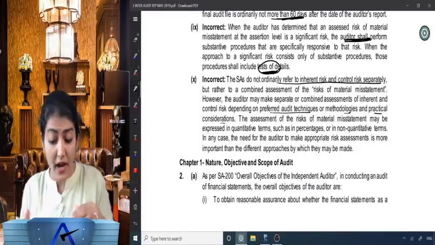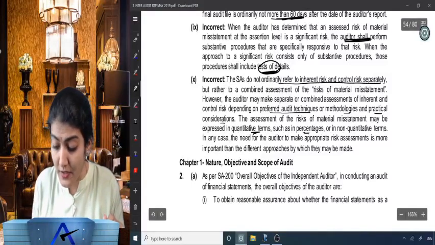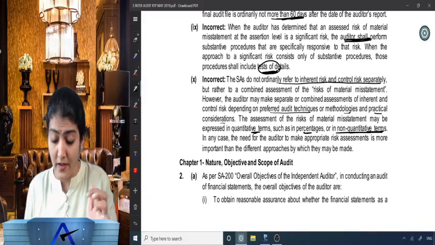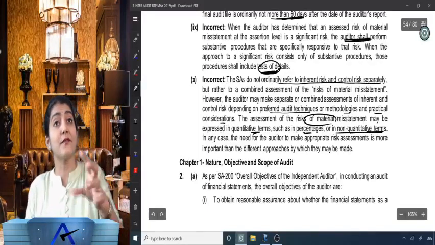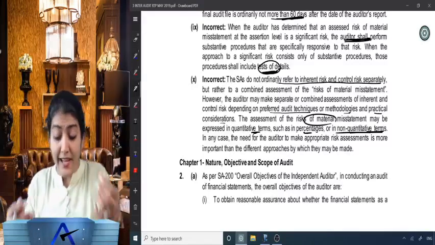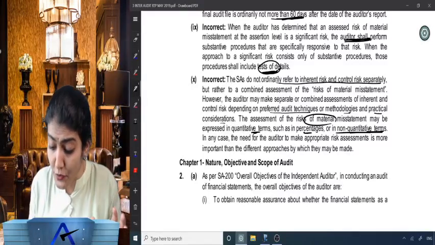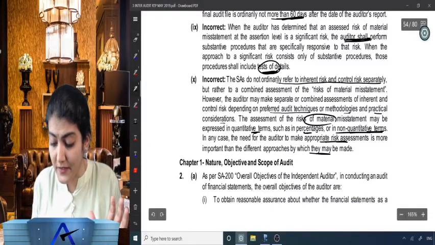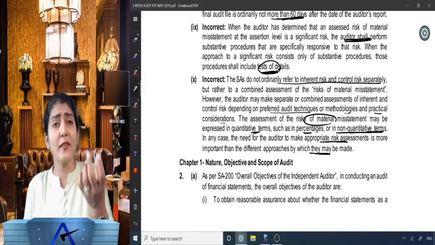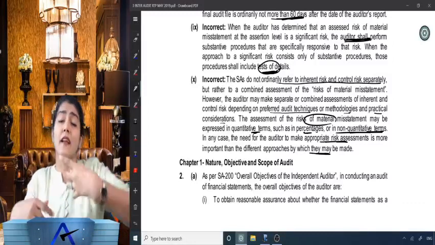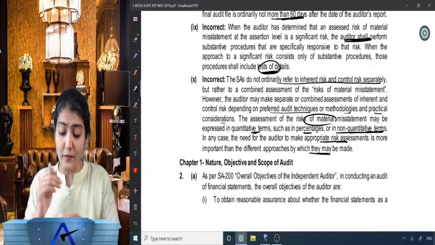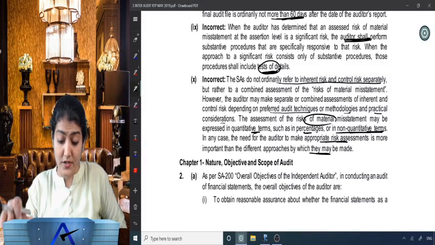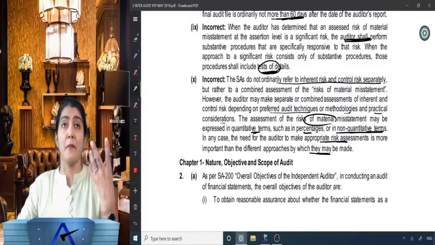The assessment of the RMM may be expressed in quantitative terms such as percentages, or in non-quantitative terms. We had seen an MCQ for this one. In any case, the need for the auditor to make an appropriate risk assessment is more important than the different approaches by which it may be made. So doing the proper risk assessment is more important than how it has been done.